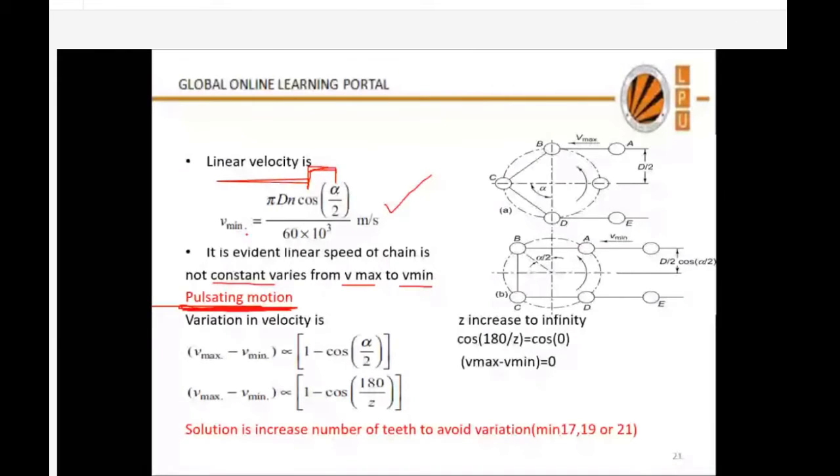I want that this variation in the velocity of the chain, when it is wrapped around the sprocket and transmitting power, should be minimum. I cannot make it zero. The reason is the formation of these chords. Since the chain is not moving along a continuous arc, it is moving in the form of chords. Due to this, there is this pulsating motion.